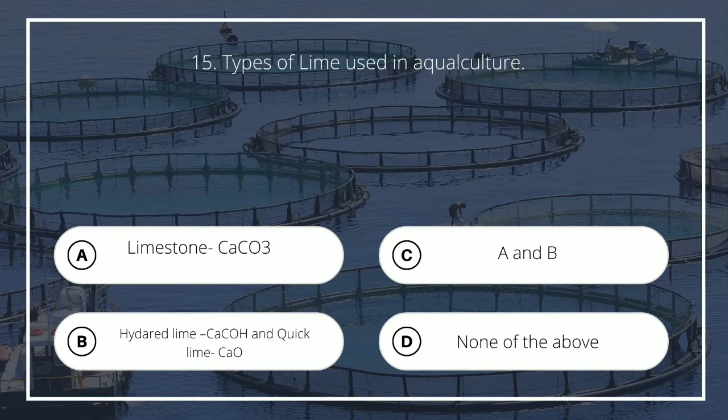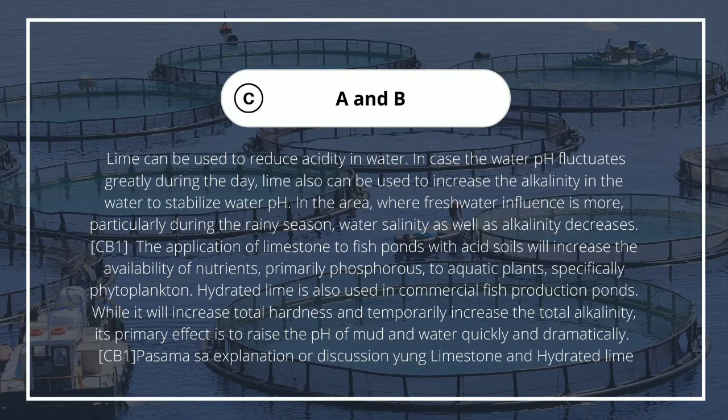Number 15. Types of lime used in aquaculture. A. Limestone CaCO3, B. Hydrated lime Ca(OH)2 and quicklime CaO, C. A and B, D. None of the above. Answer is C. Lime can be used to reduce acidity in water. In case the water pH fluctuates greatly during the day, lime also can be used to increase the alkalinity in the water to stabilize water pH.